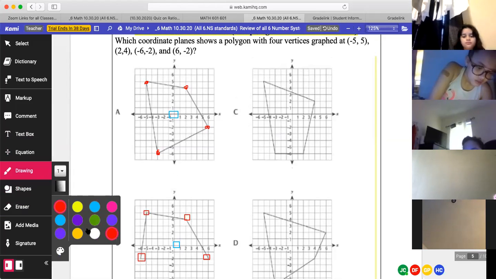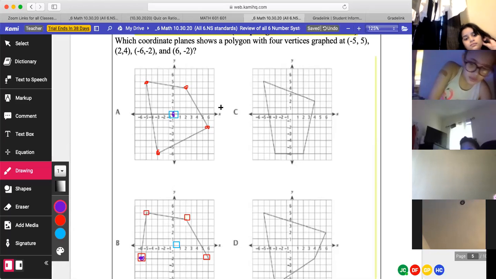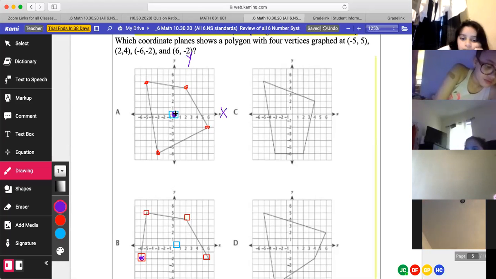So in order to tackle this problem, Carlos, you have to go to the origin, right? And start jotting down the points. The first point is -5, 5. Where do I go? Left or right, or up and down? We have to go up. Really? Left. What's the first coordinate? The first number of any coordinate is on what axis? We have to go down.